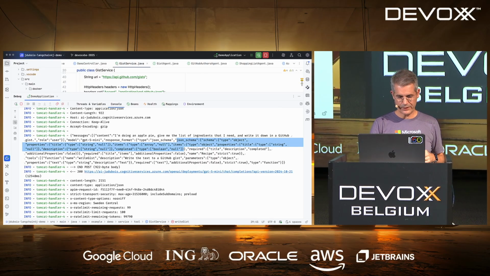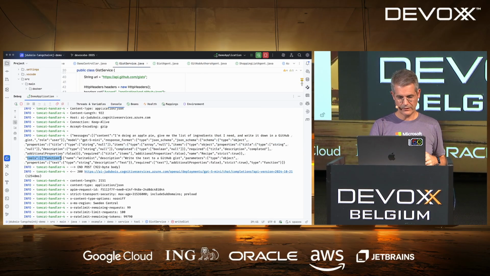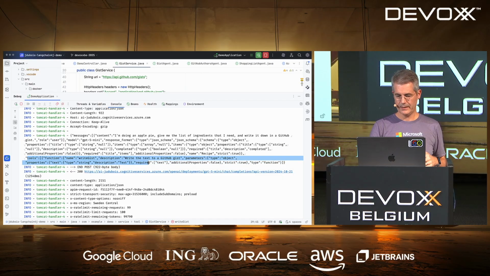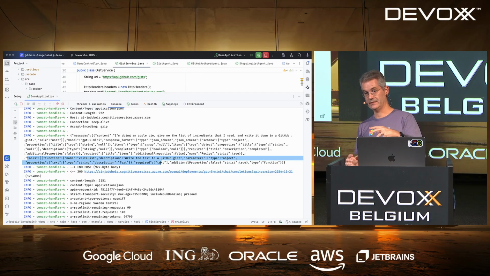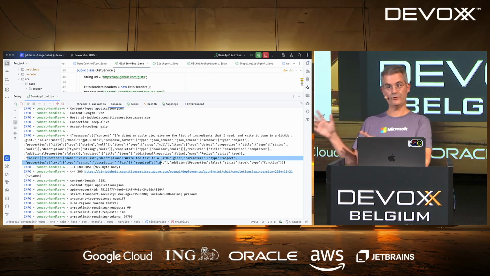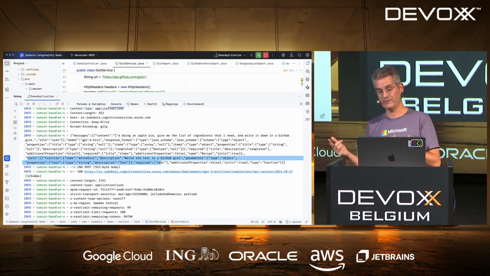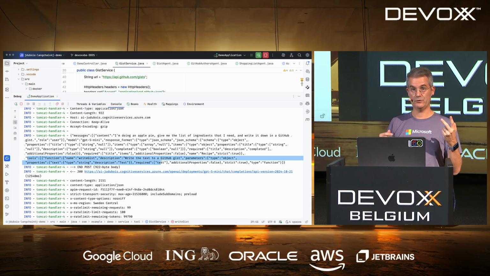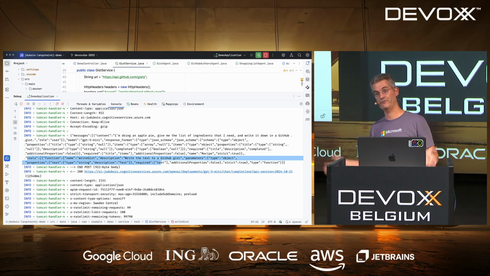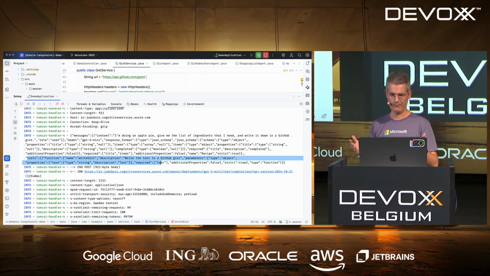But this time we've got something new. Here you can see we've got tools, functions, write gist. So what we're telling the LLM this time is you also got that tool that is available. By the way, you can have many tools. You can have, I don't know, 10, 20 tools. If you've got too many of them, you've got two impacts. The first one, it consumes tokens. You send more stuff to the LLM, so it costs money, and maybe some time also.